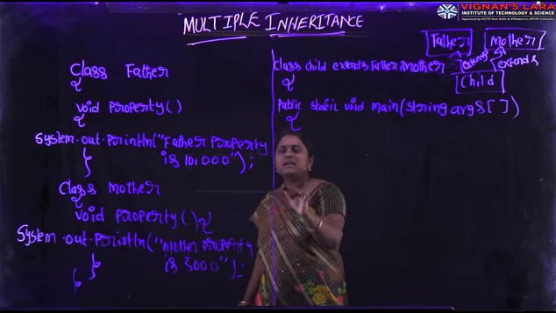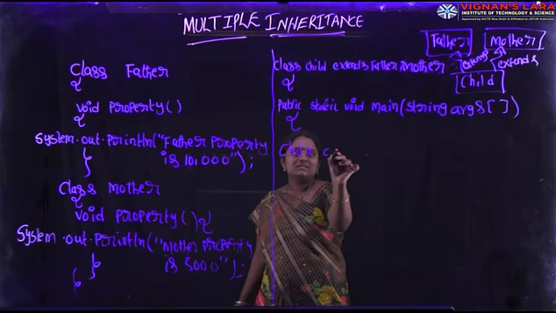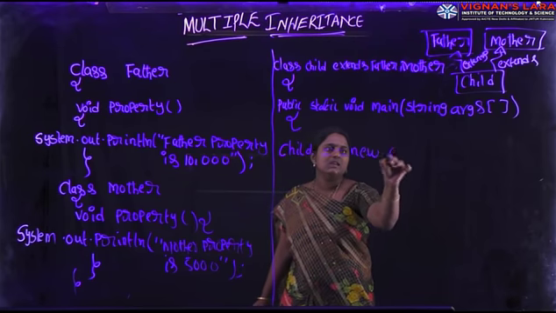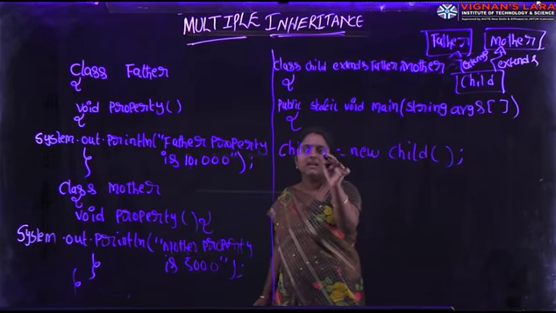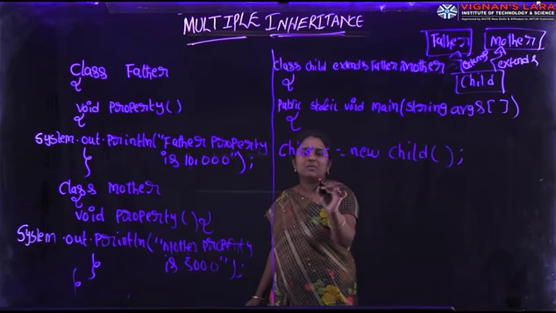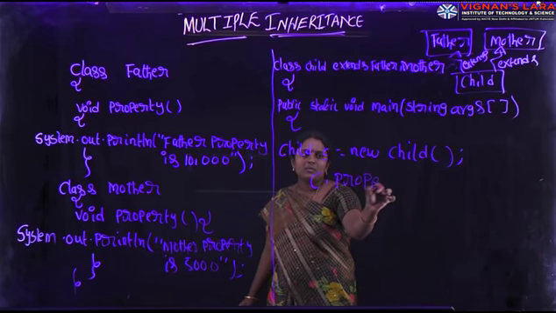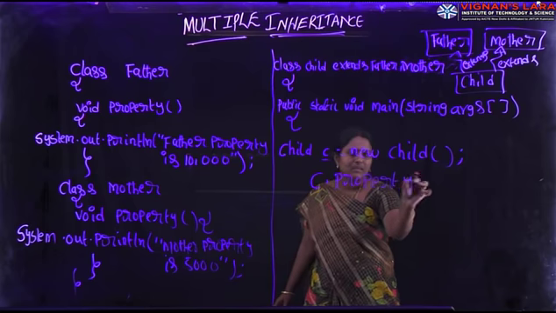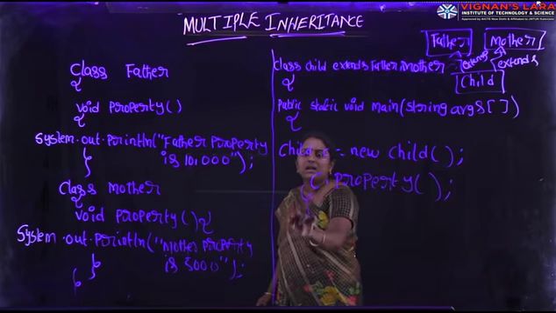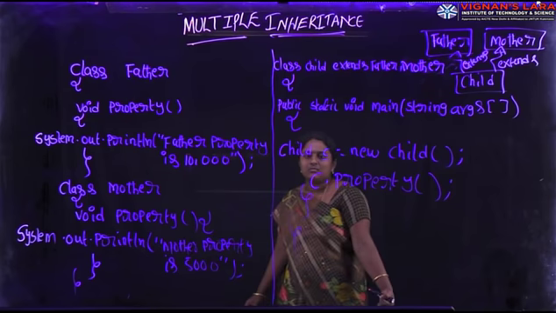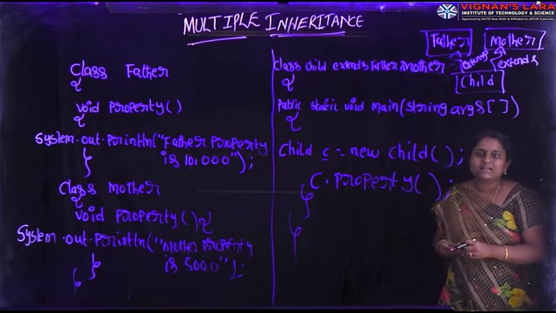So here child is the subclass. Here I am creating object of subclass child: Child c equal to new child. With the help of child class object reference, here I am calling property method. So here I am closing main method body and the class body. Let us consider this program.